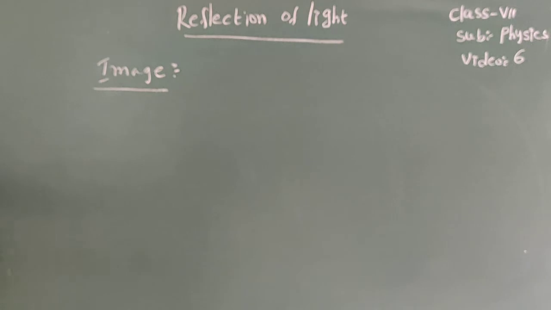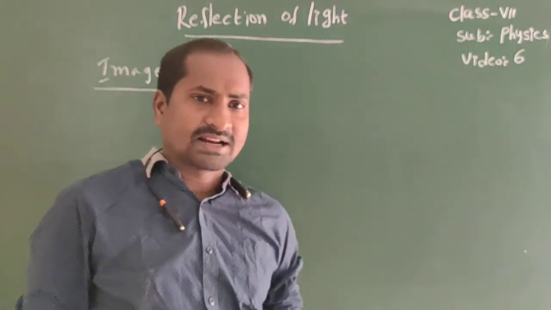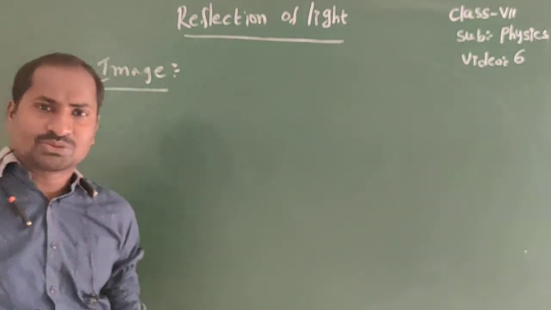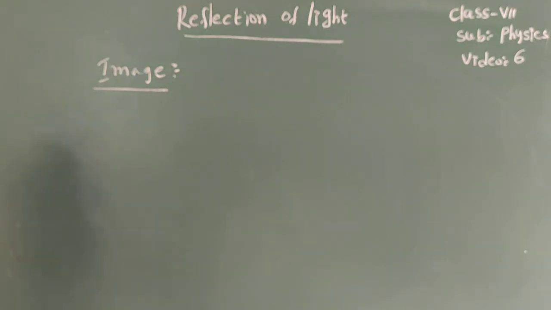Image means when the rays of light diverging from a point after reflection or refraction appear to meet at some other point. Okay, then the point is called image of the object.